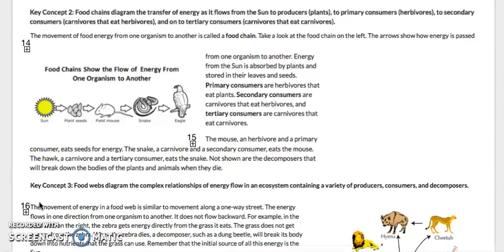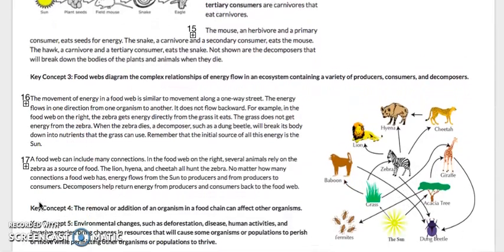The mouse is an herbivore and a primary consumer that eats seeds for energy. The snake, a carnivore and a secondary consumer, eats the mouse. The hawk, a carnivore and a tertiary consumer, eats the snake. And not shown are the decomposers, which are very important, that will break down the bodies of the plants and animals when they die. Key Concept 3.